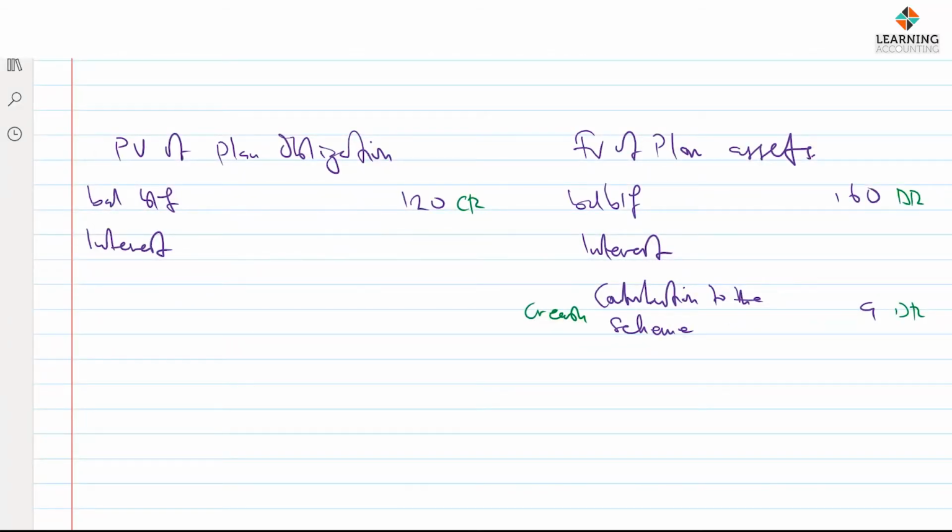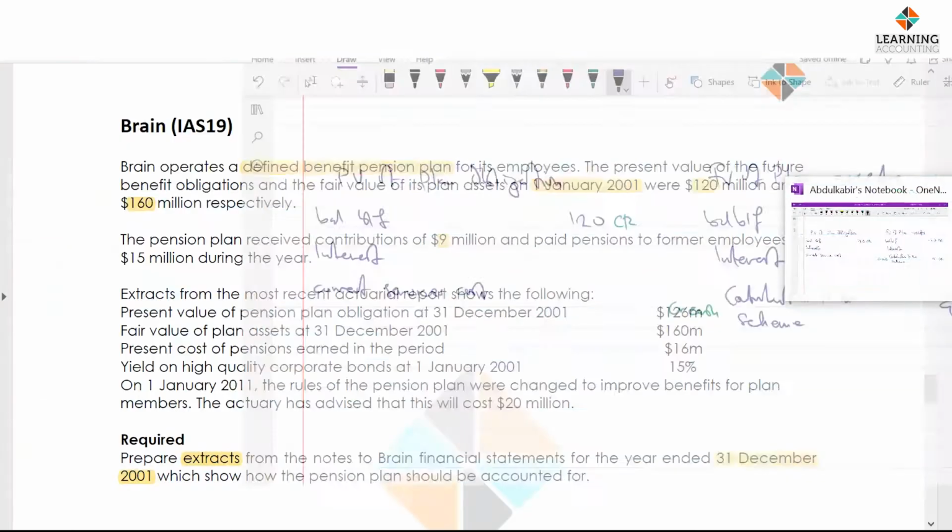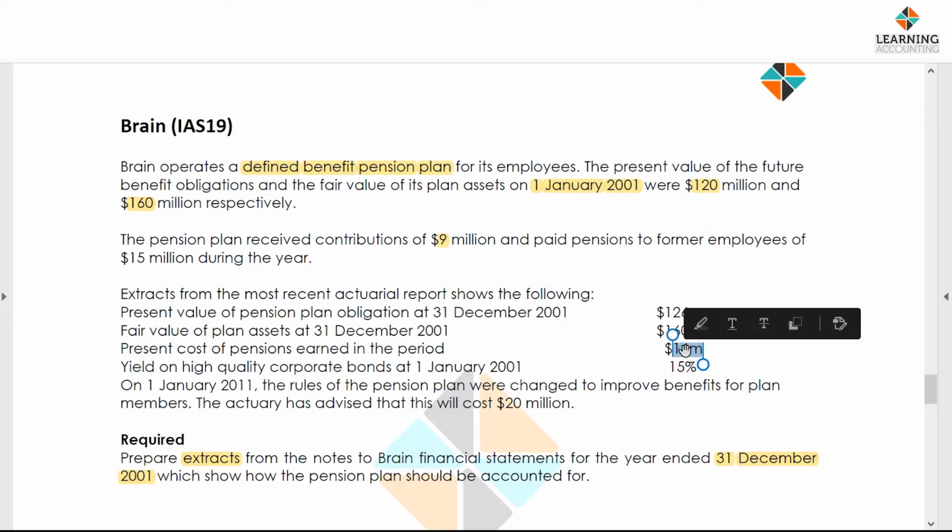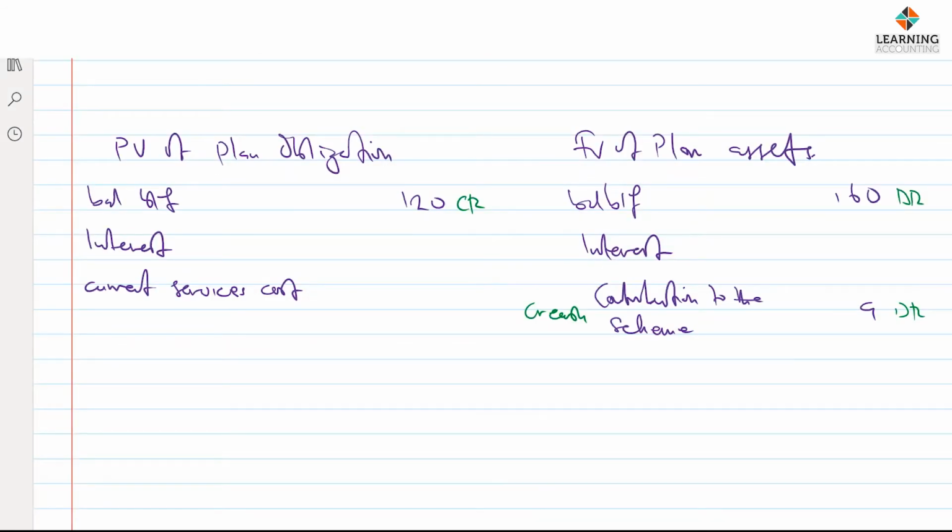So you have that word, current service cost. And the current service cost in the period, according to the question, is 16 million. We have it here, 16. Of course, we are crediting this account, and we're debiting the profit or loss because it becomes a profit or loss item at that date.